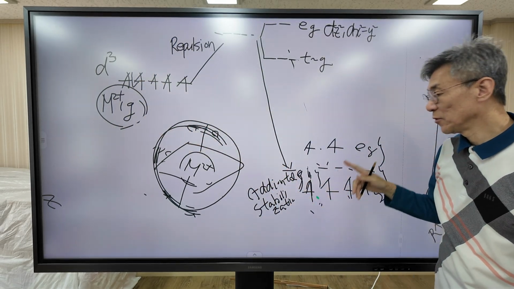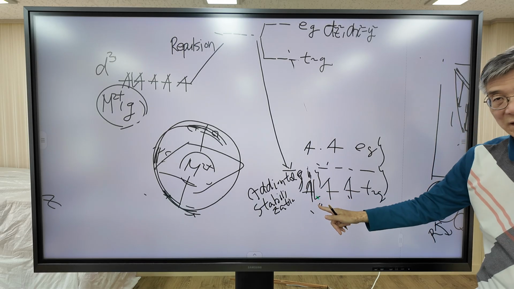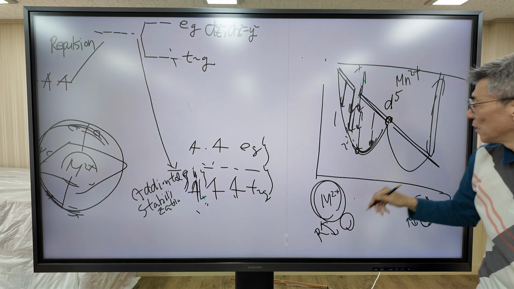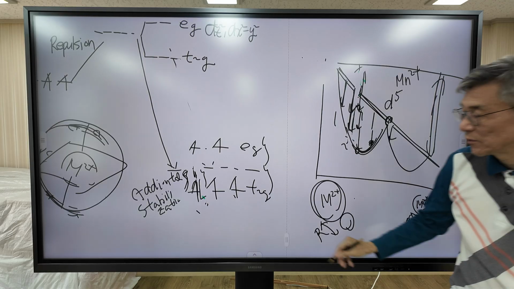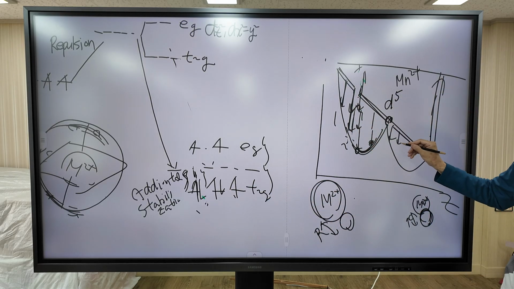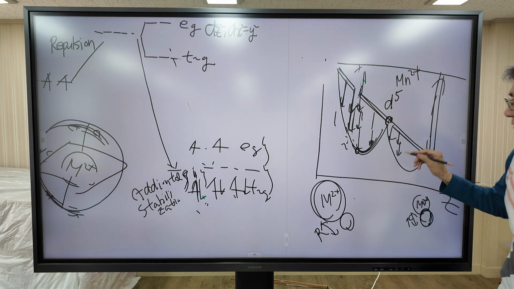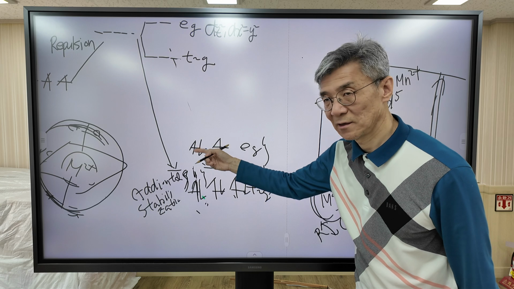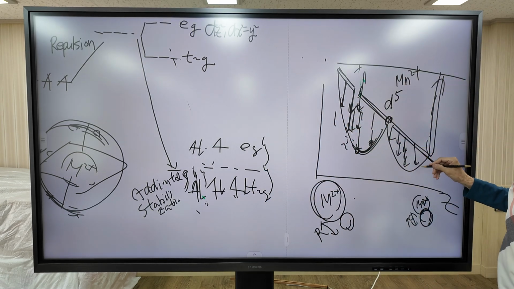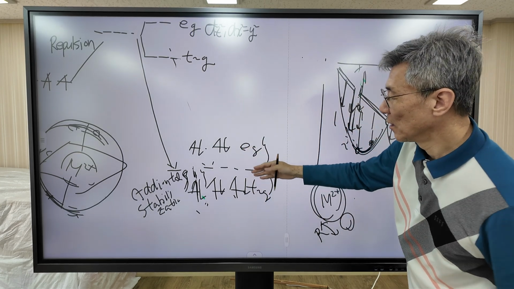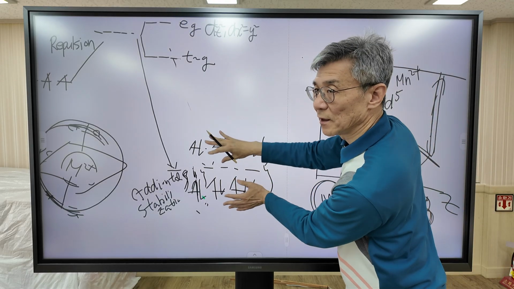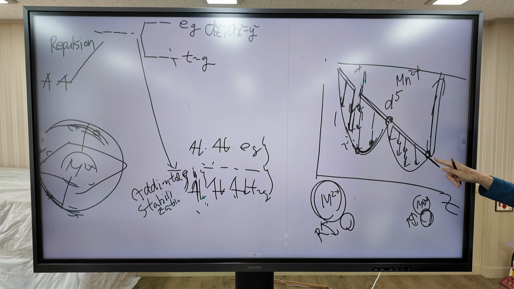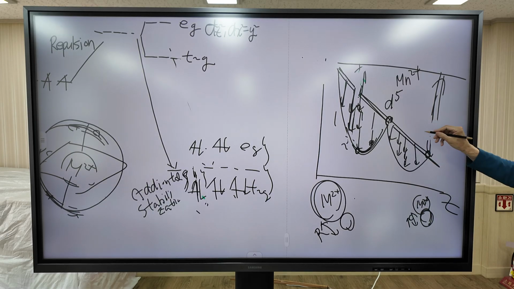Now, how about the 6th electron? Now the 6th electron has no choice but to go to this orbital. So now it is stabilized again. The 7th electron is stabilized again. The 8th electron is stabilized further. And the 9th electron is now destabilized, it goes up. And the 10th electron, all the orbitals are filled. So it returns back to the original position. This corresponds to d10. This one is called zinc 2 plus.